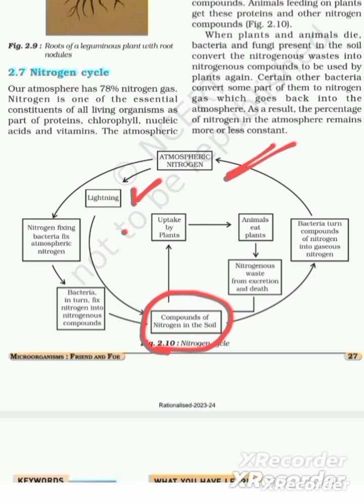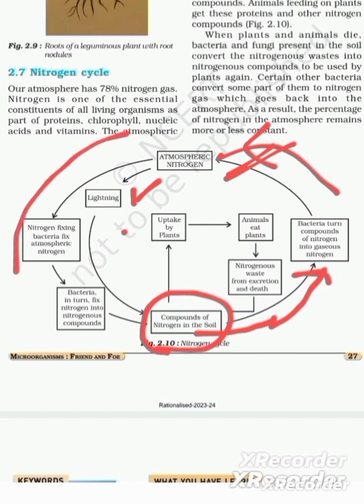Bacteria turn compounds of nitrogen into gaseous nitrogen and again atmospheric nitrogen. This is one cycle. The second cycle is nitrogen fixing bacteria, that is rhizobium, and other bacteria like blue-green algae also along with rhizobium fix nitrogen into nitrogenous compounds.